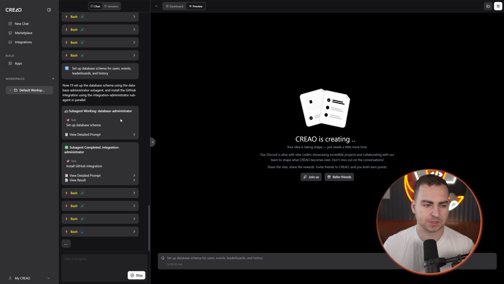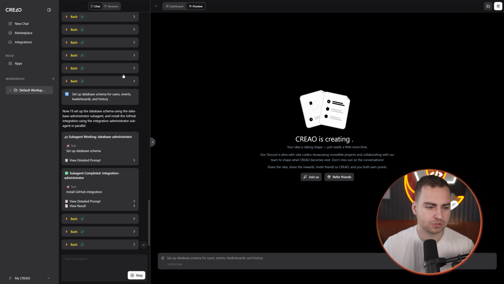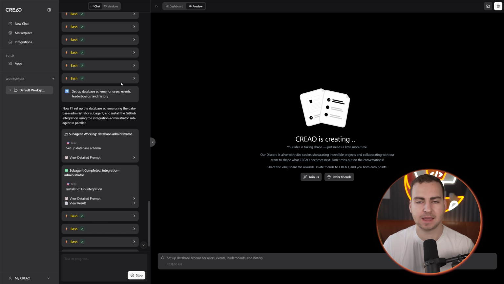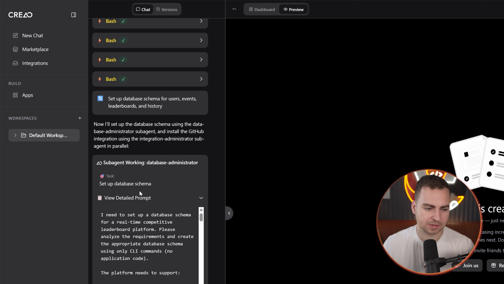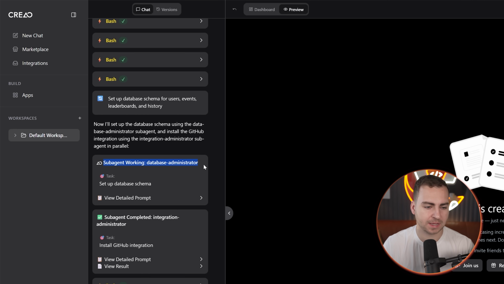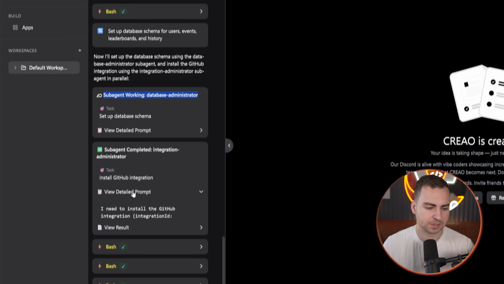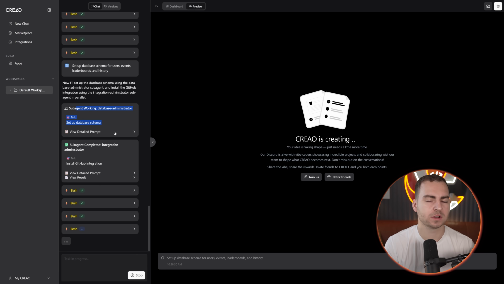Okay, so it's in the build phase right now, and I want to draw your attention to the fact that it's actually able to run all of these tools directly without me having to connect everything at the beginning, as well as giving it the instruction to do that. So you can see, for example, there's a detailed prompt that it's come up with itself in order to run a sub agent that's going to handle all of the database related tasks. You can see that there's a prompt, right? And you can see the result of everything that's happening here for connecting to GitHub, doing the database, all of that kind of stuff. So we'll let this run. It's going to take a few minutes to complete, and then once it's done, I'll be back.